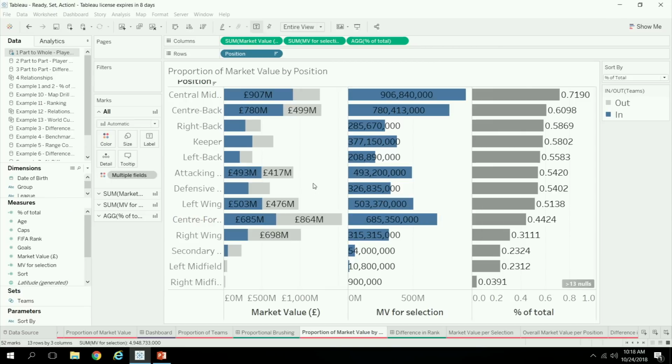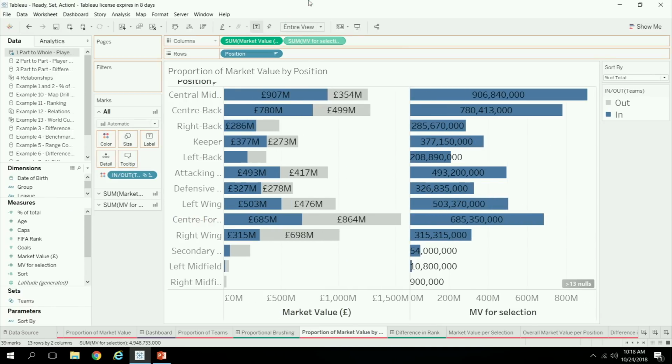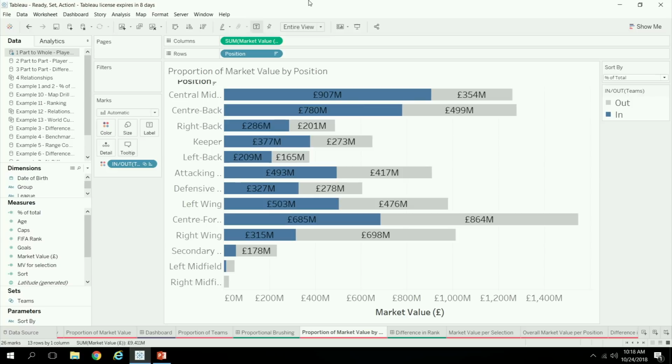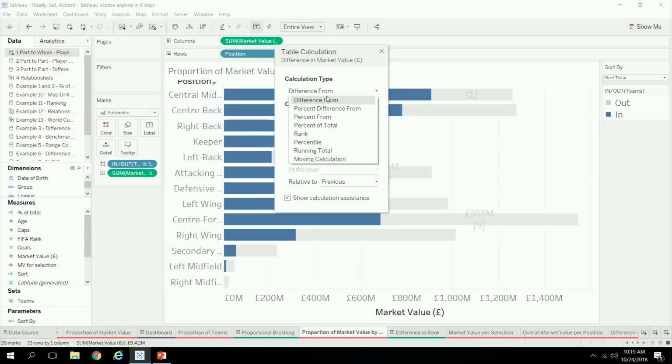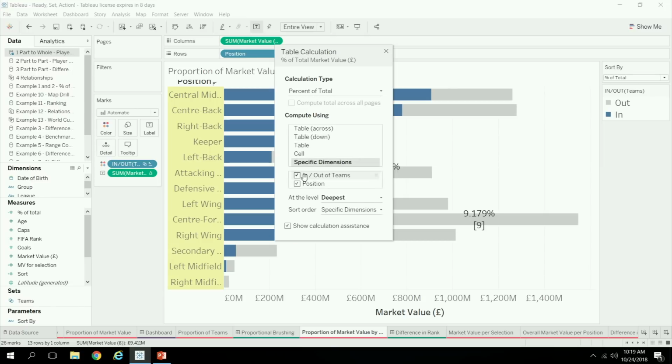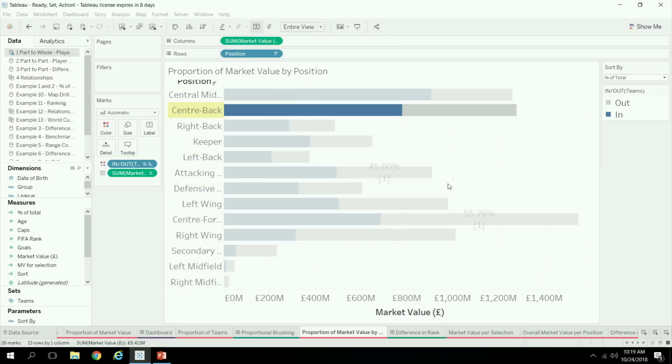So we don't need to keep all of these in the visualization. They're just being used as a way to express that sorting logic. And so now we can go and just drop on this percent of total. And we want to compute that for every position.